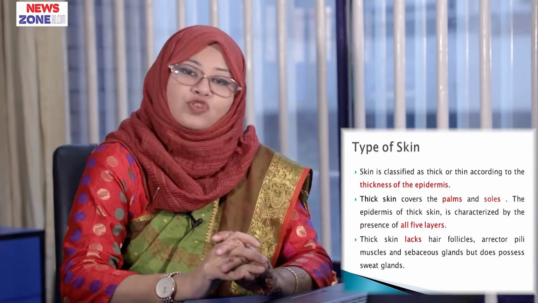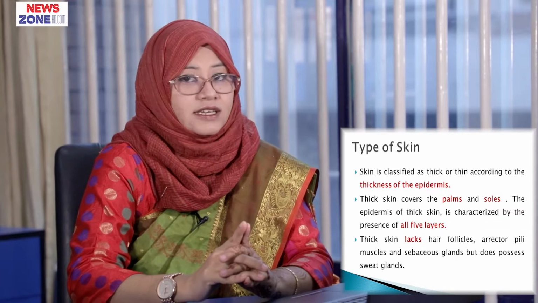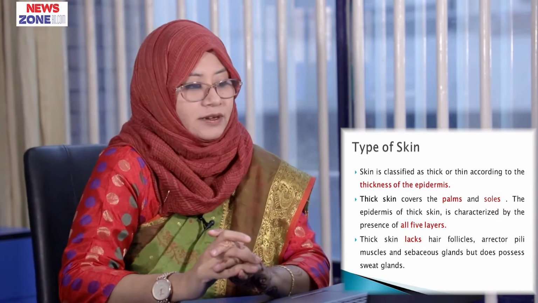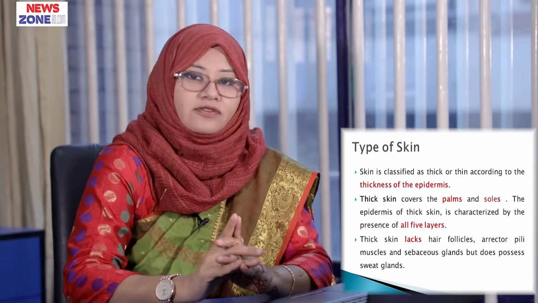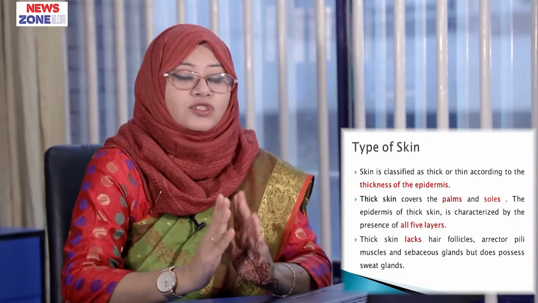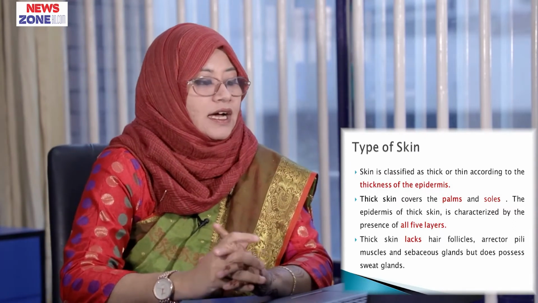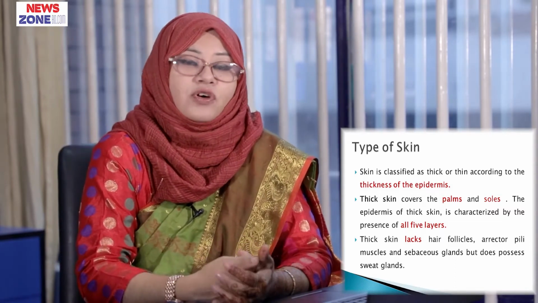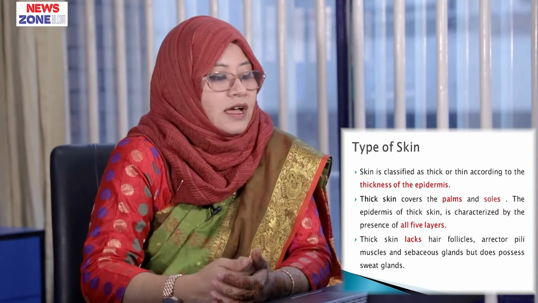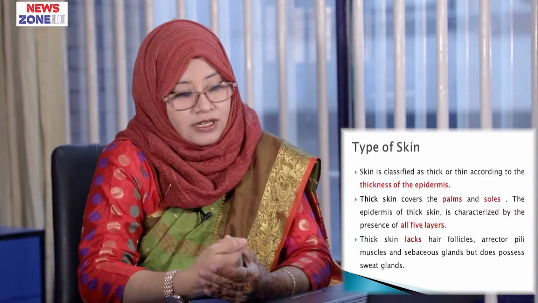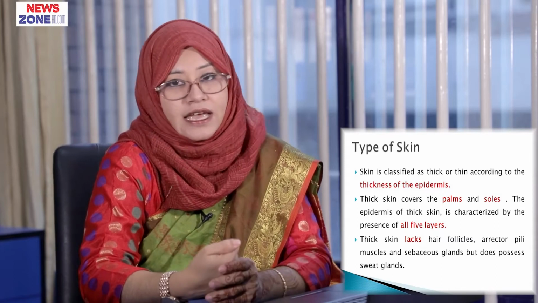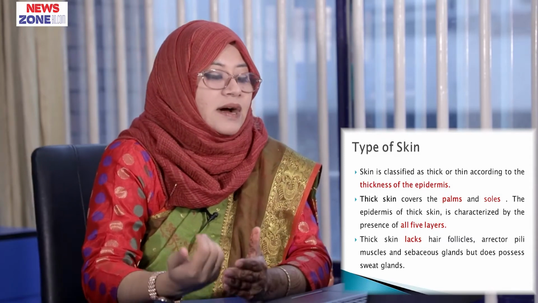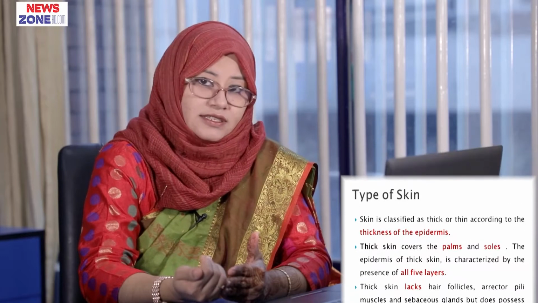Now, types of skin. In our body, there are two types of skin, one is thick skin and another one is thin skin. Thick skin covers the palm and sole of the foot. The epidermis of thick skin is characterized by the presence of all 5 layers. Thick skin lacks hair follicles, erector pili muscles and sebaceous glands but does possess sweat glands.